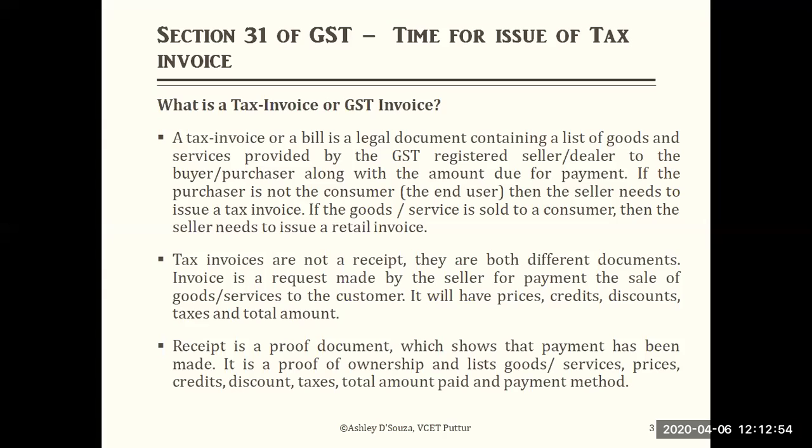Receipt means payment received, with the details of the goods or services given, prices, taxes, discounts, the total amount paid, and the payment method, whether by cheque or online transfer. So please be clear about what a tax invoice is and what a receipt is.